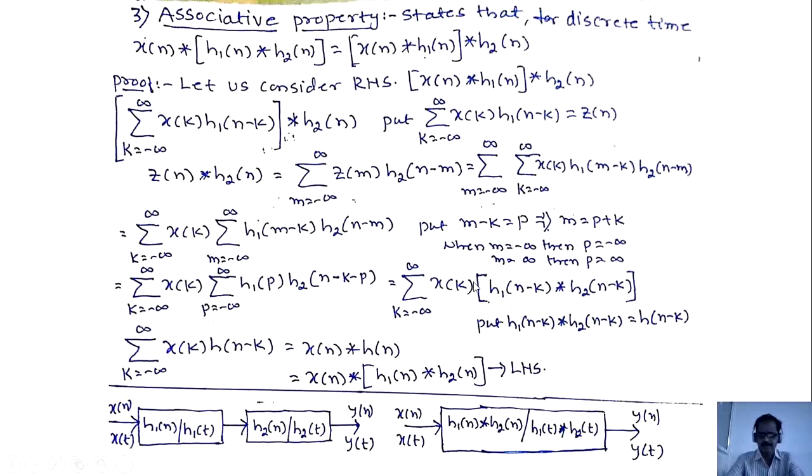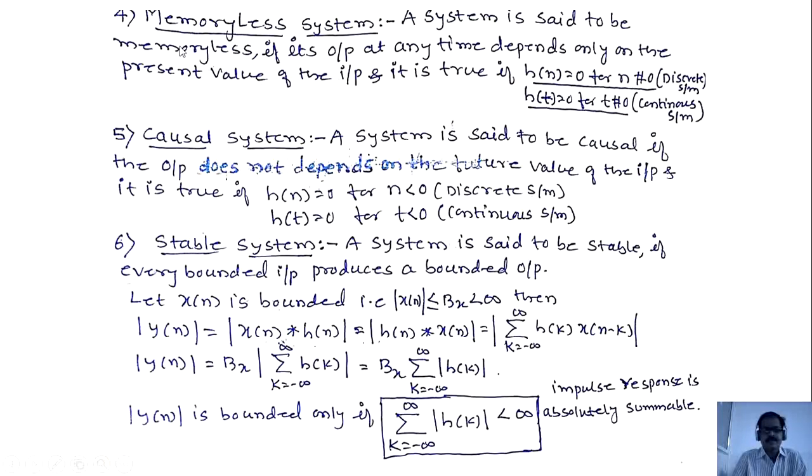Thank you. Fourth property, memoryless system. As we know, a system is said to be memoryless if its output at any time depends only on the present value of the input, and it is true if h of n equals 0 for n not equal to 0. It means the impulse response of the LTI system has amplitude only at the origin, and should not have any amplitude for other values of n.